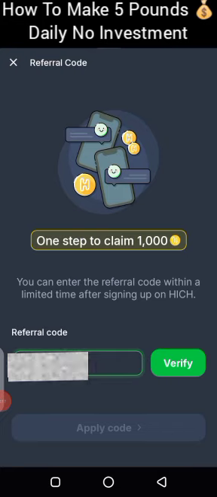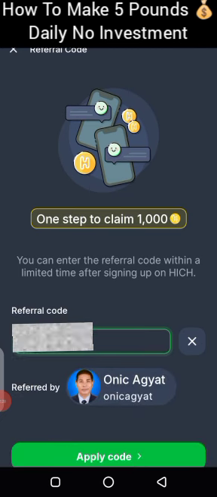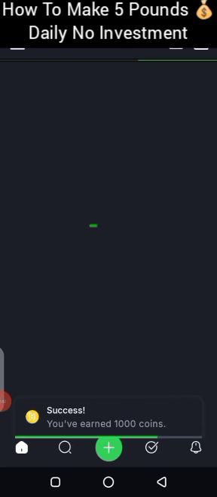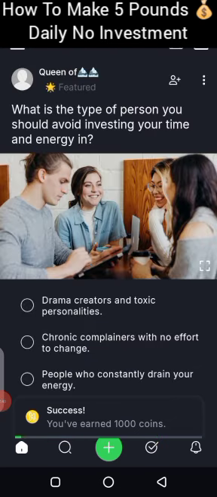Now, once you paste it, you click on verify. It's going to show a green button here. You click on verify. So it's going to verify the person. It's going to bring out the person's picture, verified by, you see the person's picture and the ID. Then you click on apply code. So I'm going to click on apply code. So it's going to apply the code, and it's going to give me 1,000 coins.